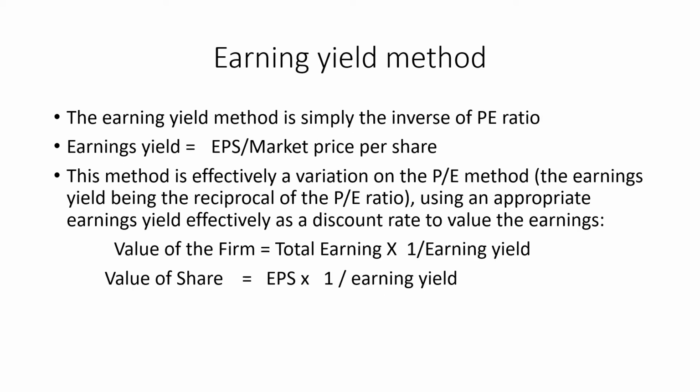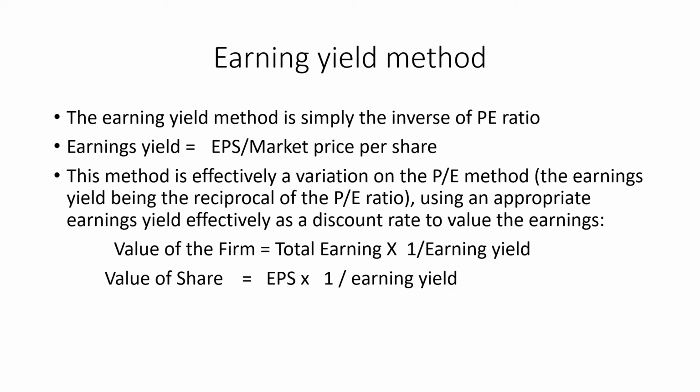In order to determine whether the information being given by the directors of the company or ascertained by the acquirer is a true reflection of the future earning of the company, we can use another method called the earning yield method.